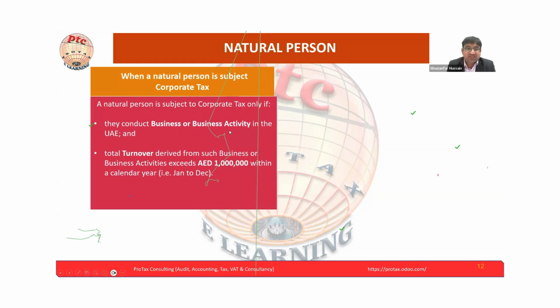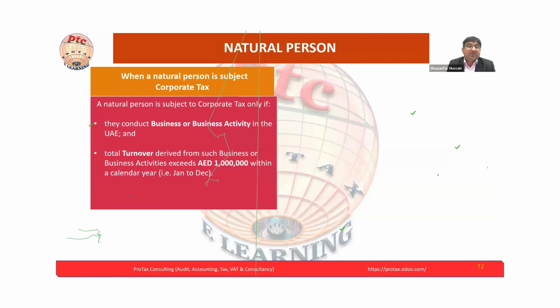In the beginning we discussed corporate tax on companies, juridical persons, and the business income or business activity. Maybe companies or any other form of company or any other natural person who has business activity, they are subject to corporate tax. Now under natural person, we have to see which business activities are subject to corporate tax. But before that, the UAE authorities give the natural person relief. What is the natural person relief?